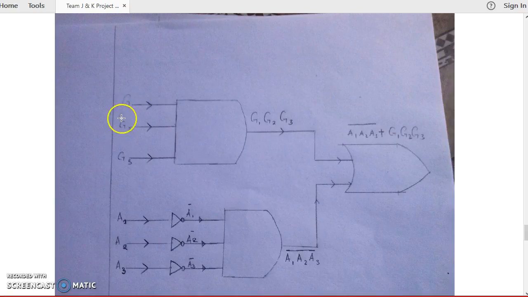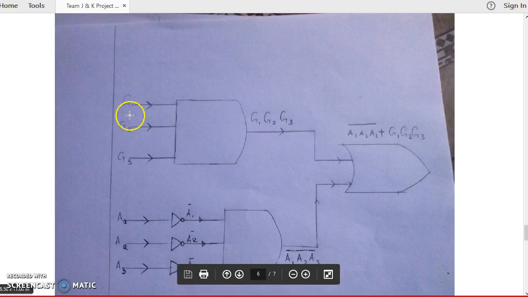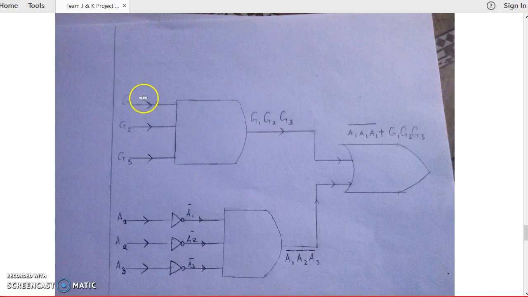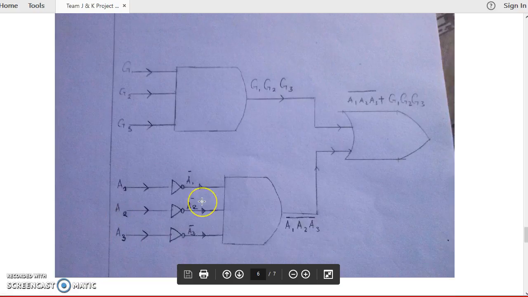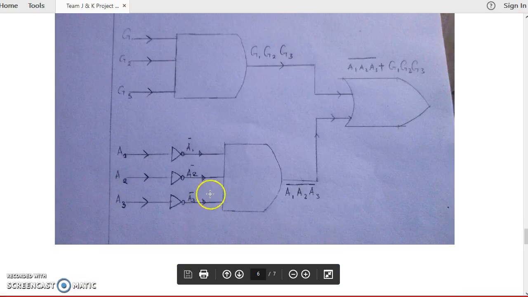Instead of stating Mamba, Ndovu, and Simba here, to reduce the complexity so that we can view it easily, we decided to use G1, G2, G3 to illustrate the individual groups of shift 1, and then A1, A2, A3 representing the groups of shift 2.